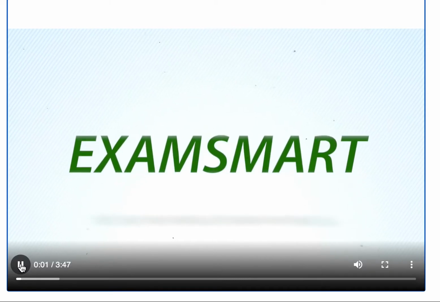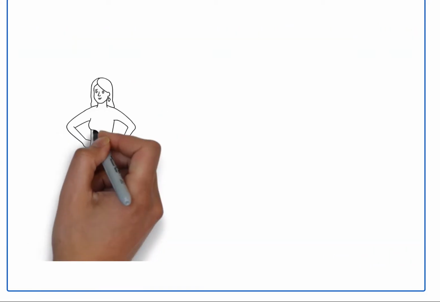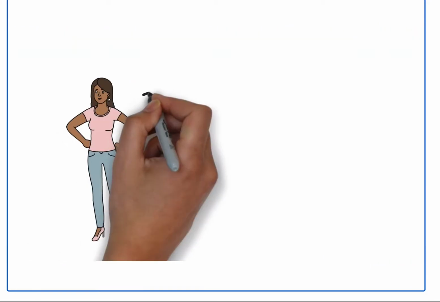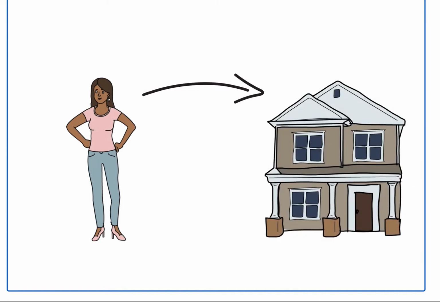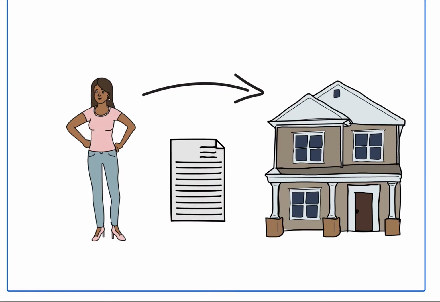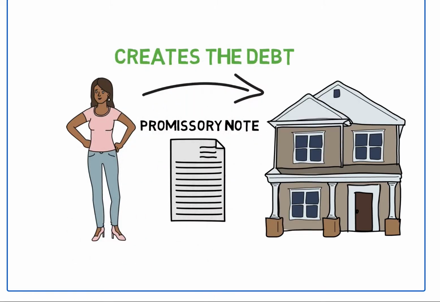Let's discuss how a promissory note and a mortgage or trust deed all relate together in financing. The idea is, how does one go about obtaining a real estate loan, to buy a house, for example. The borrower has to sign what is called a promissory note. The promissory note is what creates the debt.